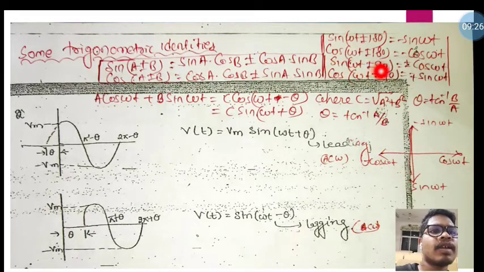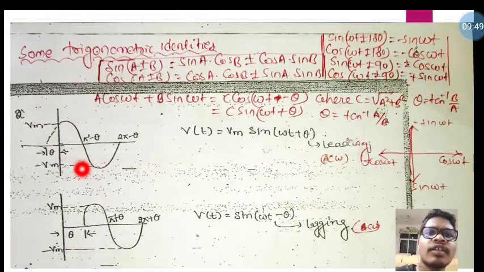Sin(omega t plus minus 90 degrees): if plus 90 degrees, that means in this direction, that is cos omega t. If minus 90 degrees, that means this direction, so minus cos omega t. So like this, all those things are related to this figure only.